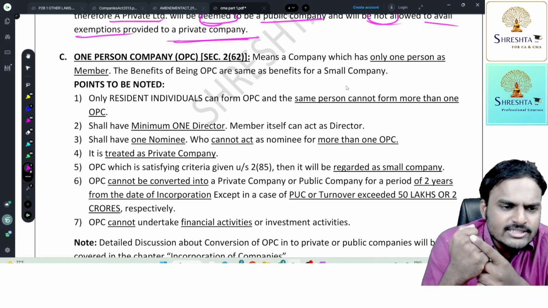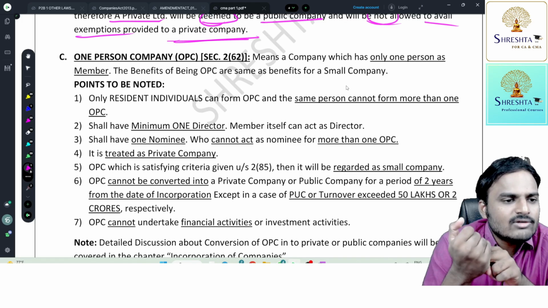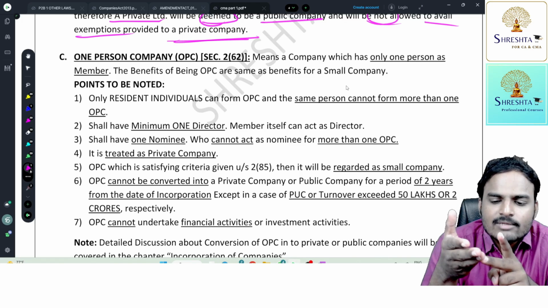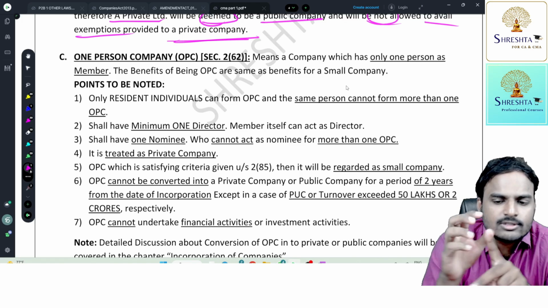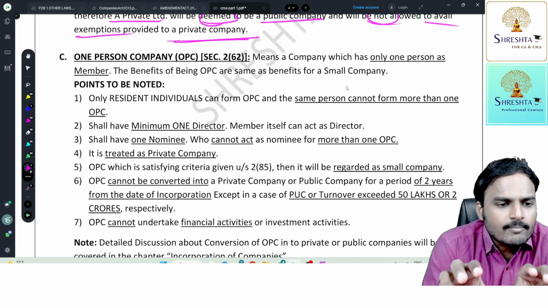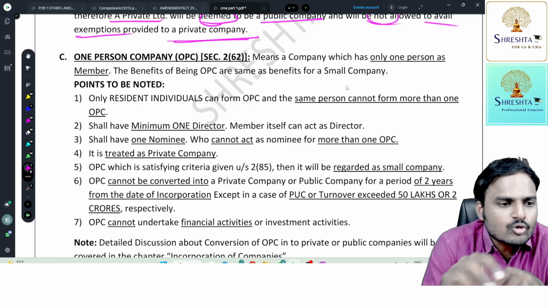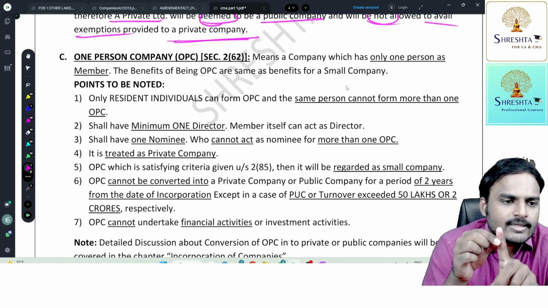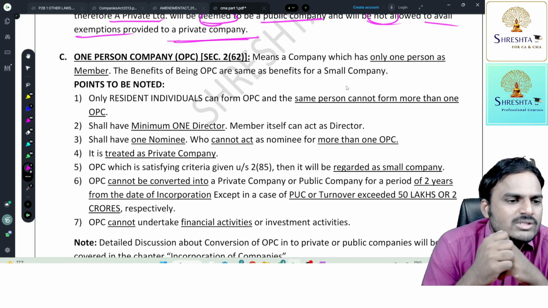For every decision in a company, board of directors approval is required, members approval is required. So we don't know whether that other person will cast a vote according to this person or not. Suppose this person has a decision to change powers of the company, to change objects of the company, to increase the scope of the company. So this person is thinking, the second person should also give consent, or else it is not possible.